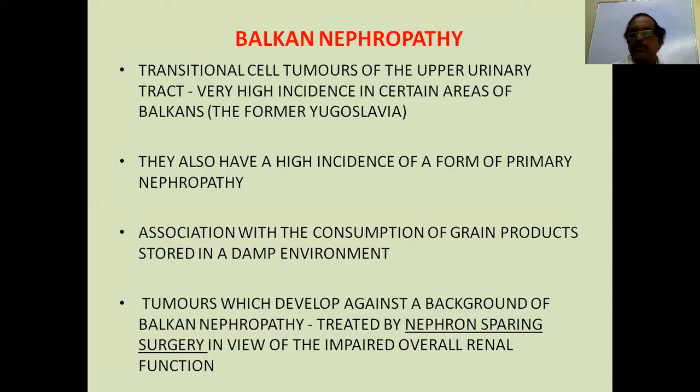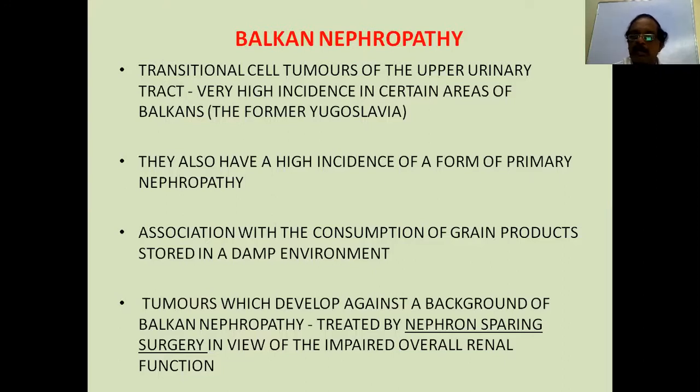Balkan nephropathy may be given as a short note to you. It's a rare thing. Transitional tumors of the upper urinary tract are common in certain areas of the Balkans, that is, former Yugoslavia. They also have a high incidence of a form of primary nephropathy, in association with the consumption of grain products stored in a damp environment. This etiological factor was found with Balkan nephropathy. Tumors develop against the background of Balkan nephropathy.